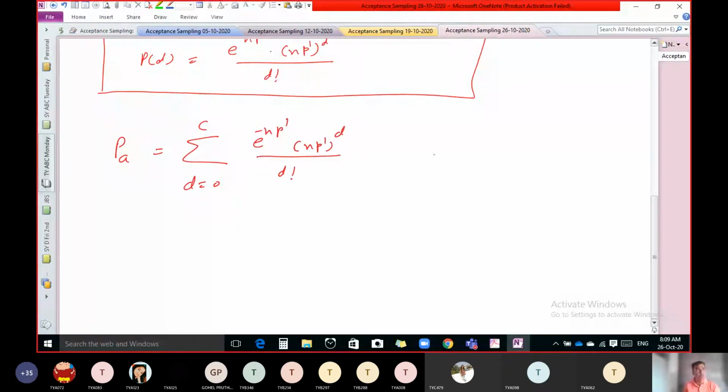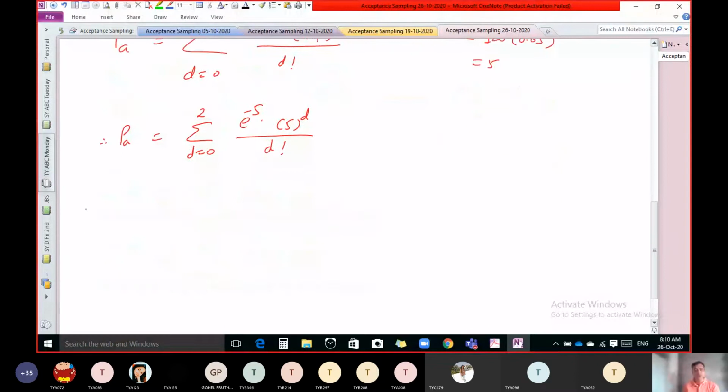Now put all the values. So here you have to find n into p dash. Here you have to use small n. Our small n is 100 and p dash is 0.05. So the multiplication of that is 5. So P of A is sigma d equal to 0 to c. Value of c is what? 2. So 0 to 2, e raised to minus 5, 5 raised to d upon d factorial. Now put d equal to 0, then 1, then 2.